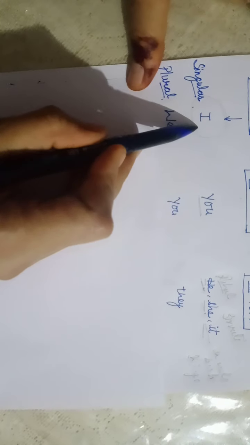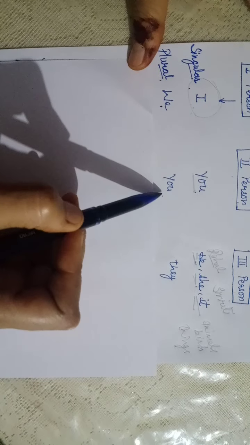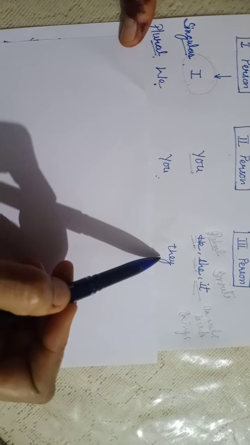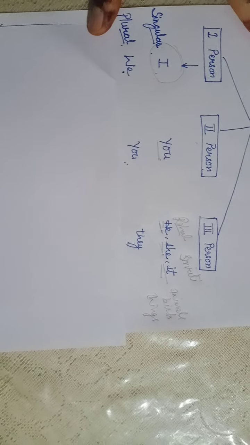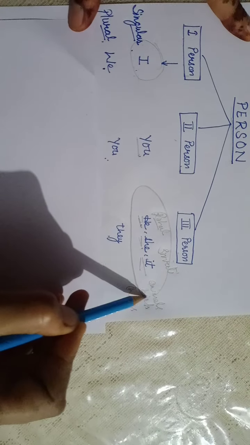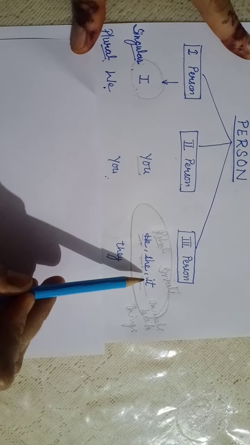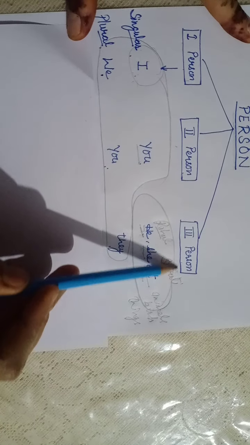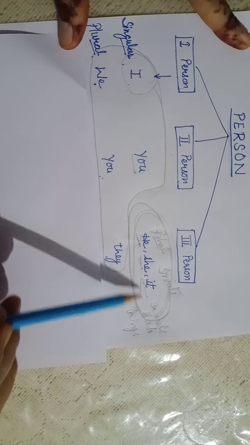I, the plural of I is we. You remain same, you and you. And plural of he, she and it is they. So children, why I have discussed this? Because in simple present tense, this person is very important to know, because these all persons go alike. They all go alike, but this third person, singular, it goes in a different manner.